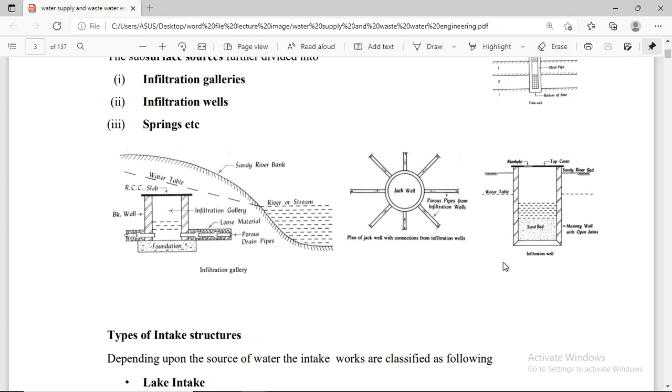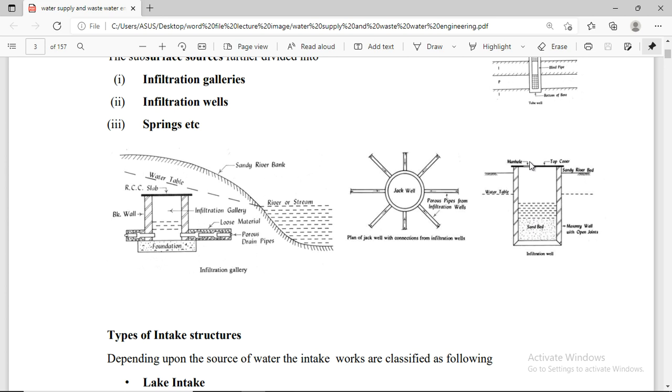The third one is the spring, etc. In spring regions, all the water comes from outside to inside. Like this wall here, all the water comes from outside. Suppose this is the ground surface, all the water comes here and stays here.